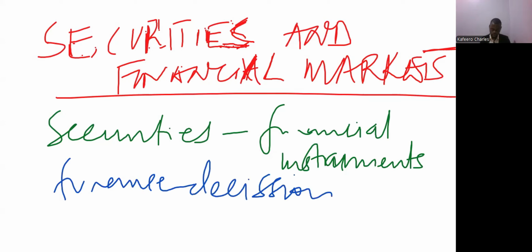And now securities actually link to the finance decision because that's where we are getting the money from. So the securities that we are talking about here, they are the ones that will lead us to the financing decision or the finance decision. So these securities, they are the ones that are going to help us to finance our activities. In other words, it's the source of money that we are going to use to finance our investments.